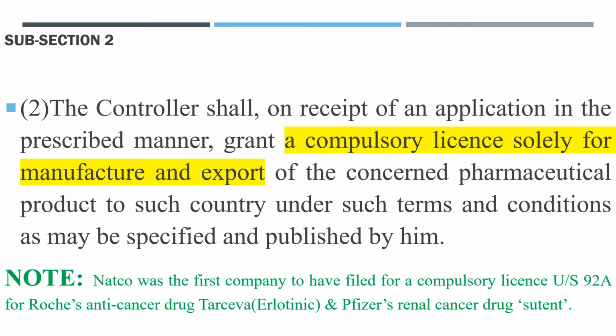So friends, the very simple meaning of this subsection, just listen carefully. On receipt of application, the controller grants a compulsory license solely for manufacture and export of the pharma product to the needy country under such terms and conditions as published by him. Perfect. So I think it is pretty clear now. No need to explain more.